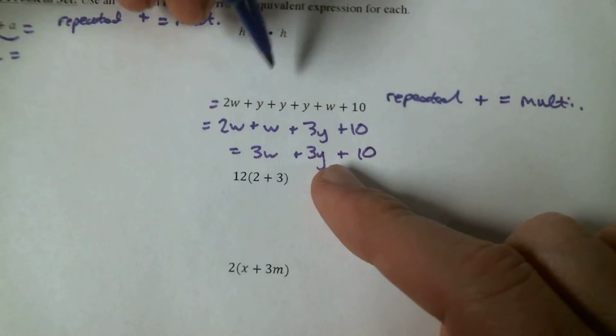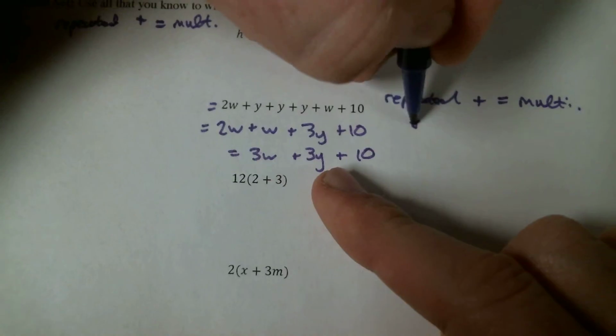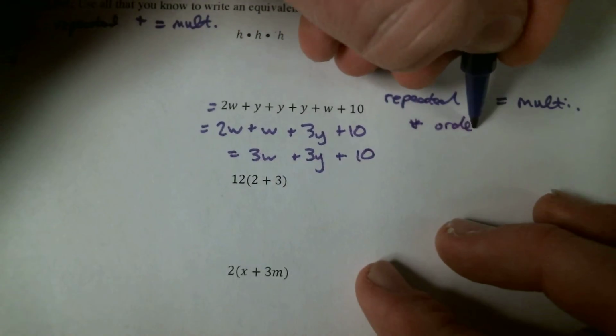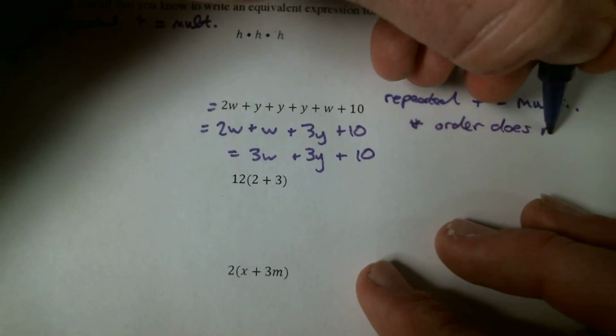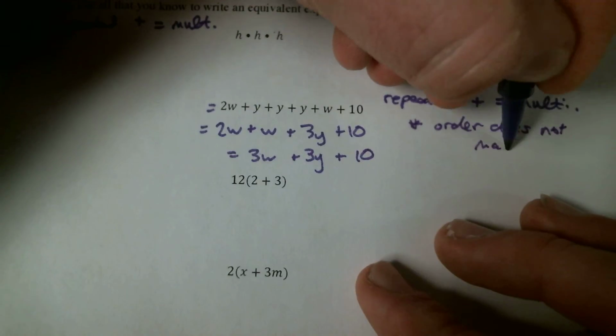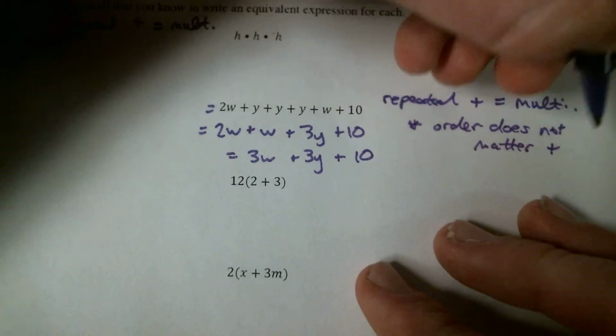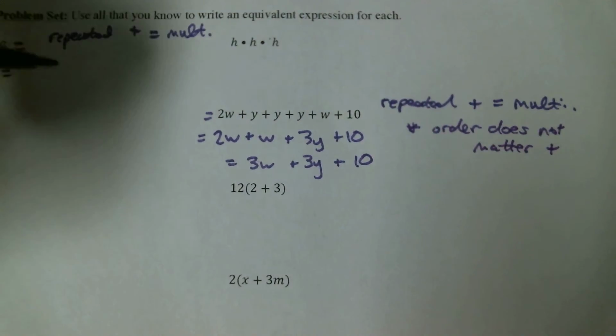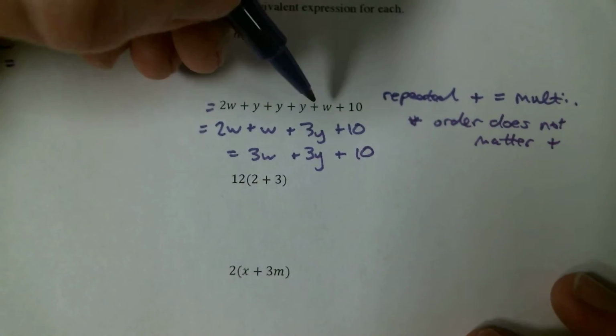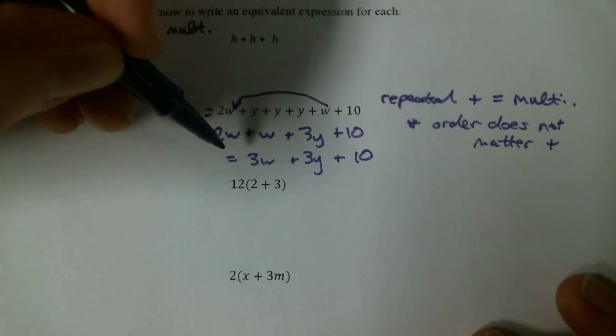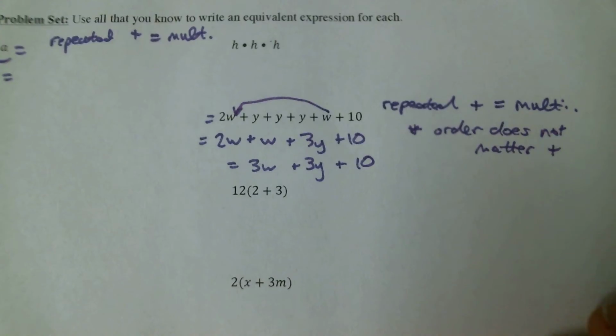So here's a little bonus long-term memory chunk. We also remember that order doesn't matter for addition as well as multiplication. So that's why I moved this w over here to be added with his friend 2w. All right, let's keep going.